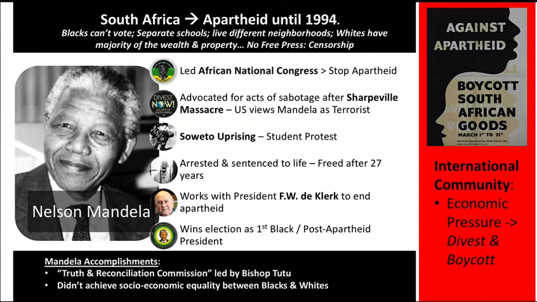So Nelson Mandela becomes one of the leading figures in the African National Congress. The African National Congress is another nationalist organization, specifically for Black South Africans to gain more rights, to end apartheid, and to fight for the rights of Black South Africans.